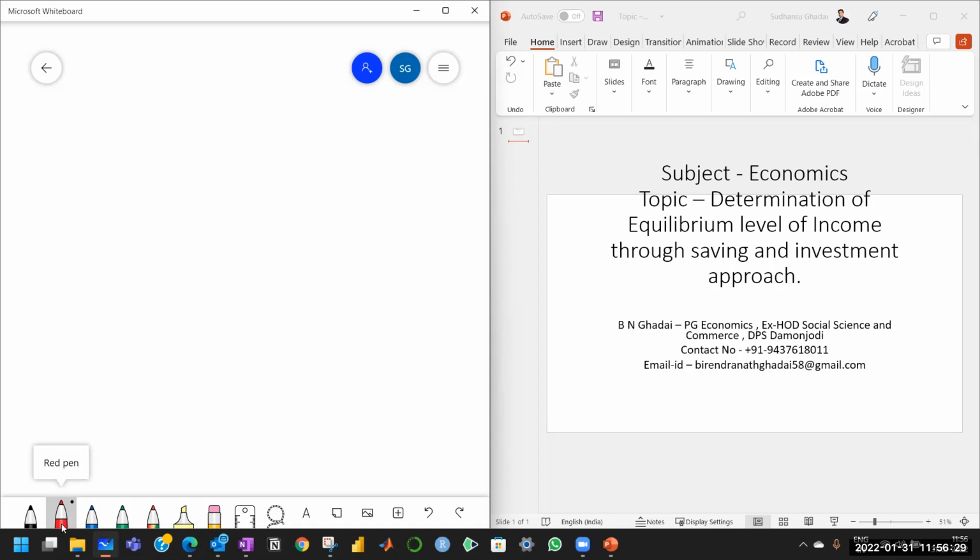We have income, that is Y. Then we have consumption, that is C. We have saving, that is S. Then we have investment, that is I. Then we have the remark.